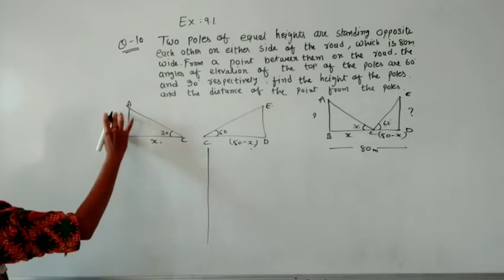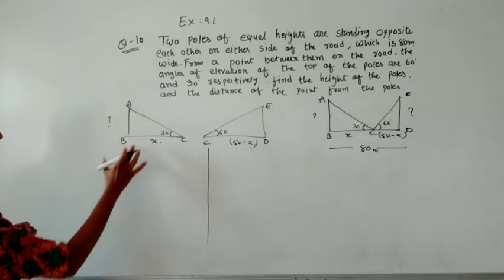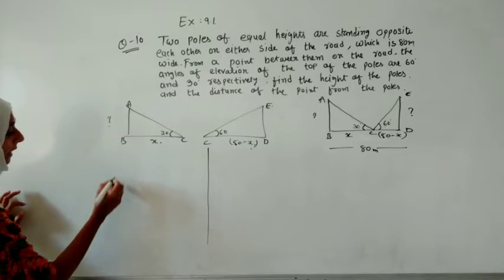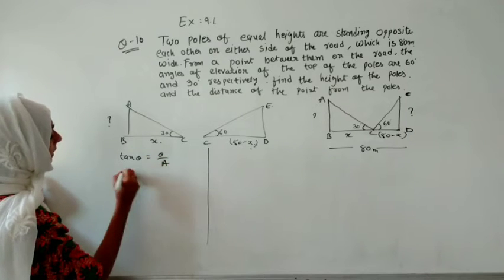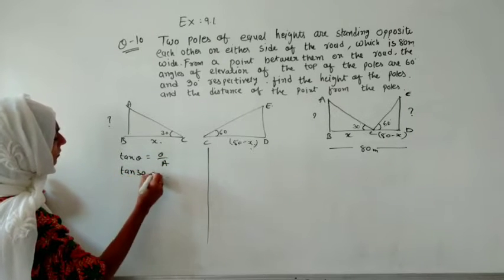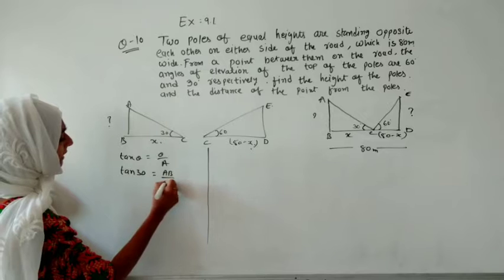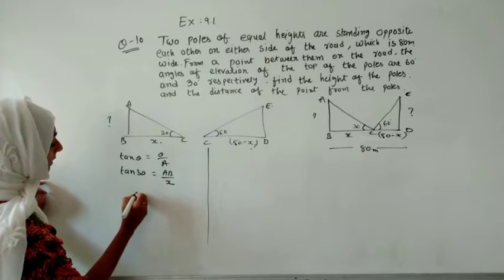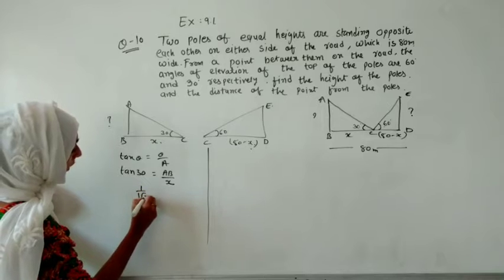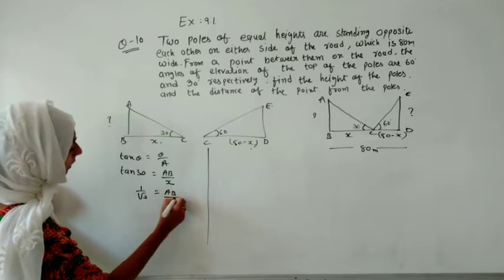For now, if we have to find AB, this is the question mark. So this is opposite and adjacent. tan theta is equal to opposite upon adjacent, meaning tan 30 is equal to AB by adjacent, that is x. What is the value of tan 30? Let us take it as 1 upon under root 3, and that is the value of AB.